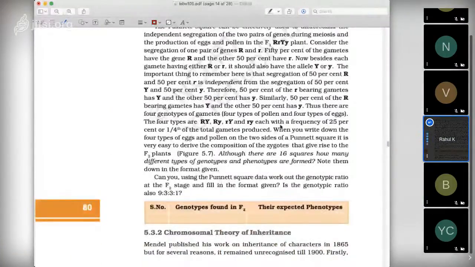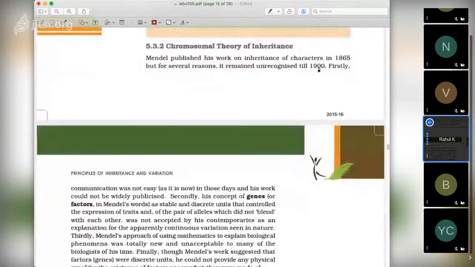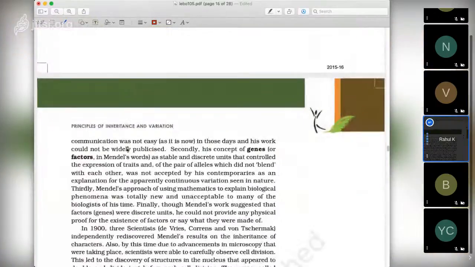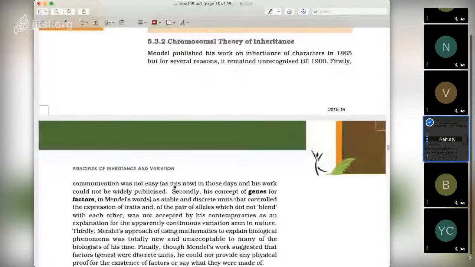Then there is the chromosomal theory of inheritance. This work was done until the 1900s. First, communication was not easy in those days, and his work could not be widely publicized. The work that Mendel did could not be published easily and did not reach people.